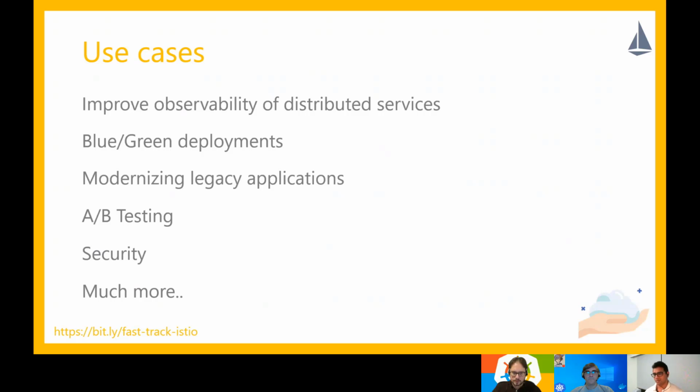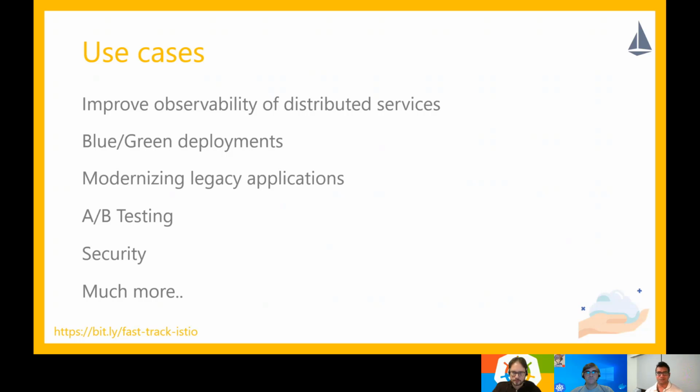So you take a bunch of pods down, patch them, and then move on to the next set of pods. But these are very rudimentary ways of deploying your applications.